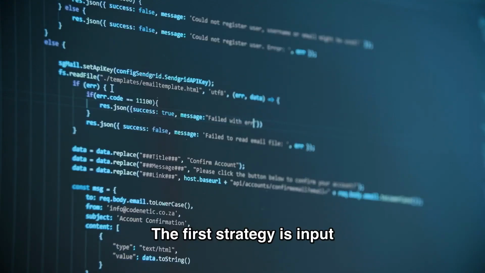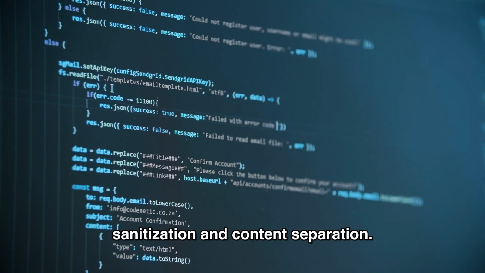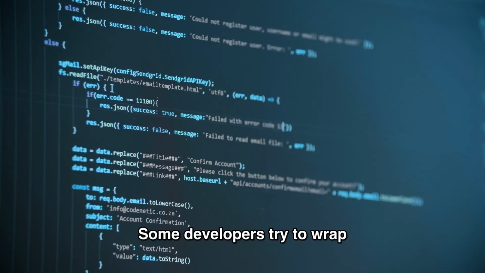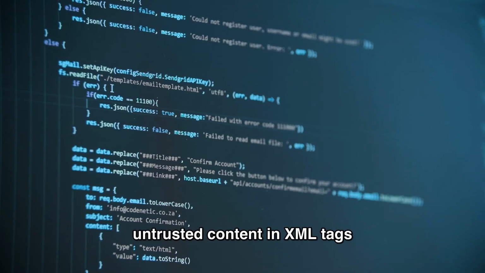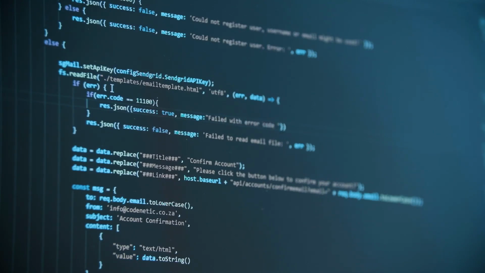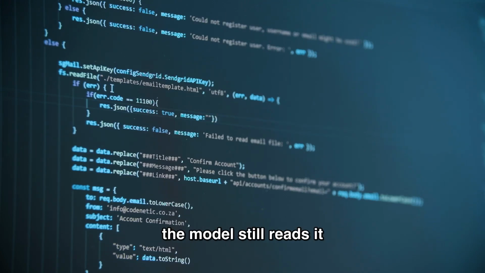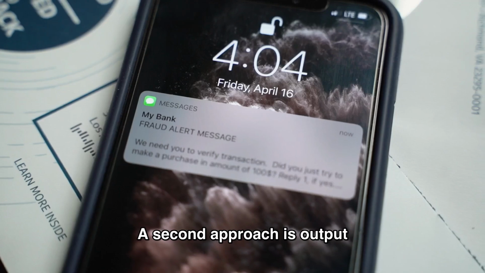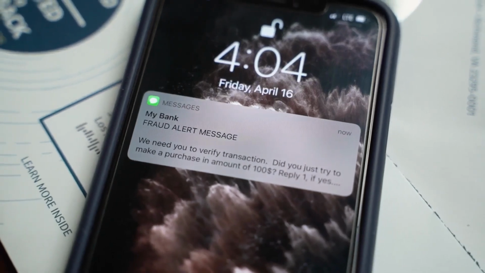The first strategy is input sanitization and content separation. Some developers try to wrap untrusted content in XML tags or structured delimiters to signal to the model that this text is data, not instructions. This helps at the margins but is not a reliable defense on its own because the model still reads it all.